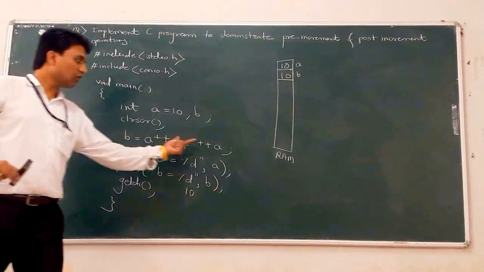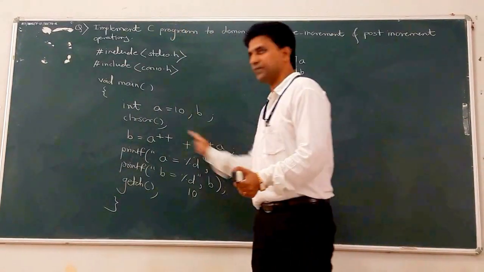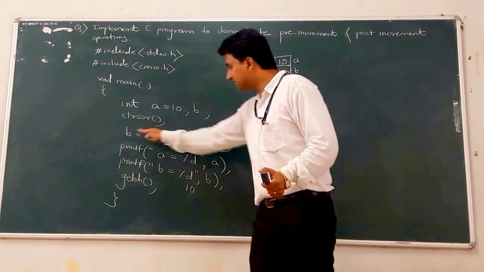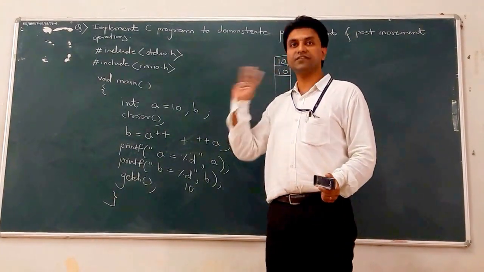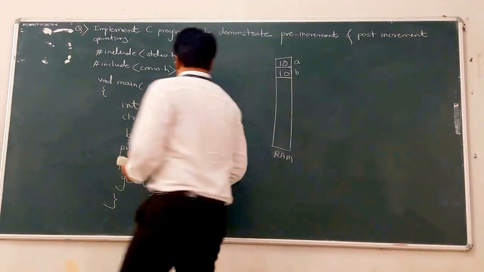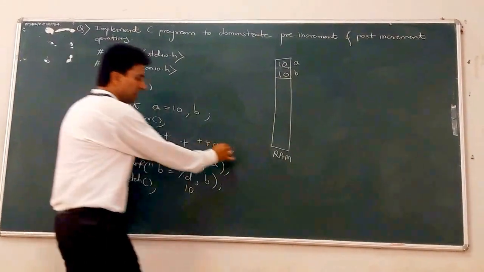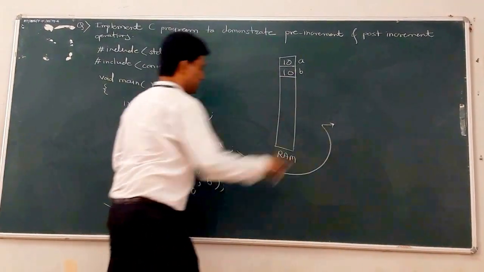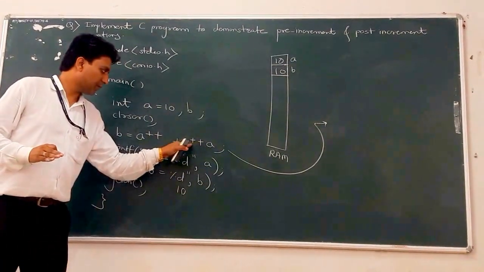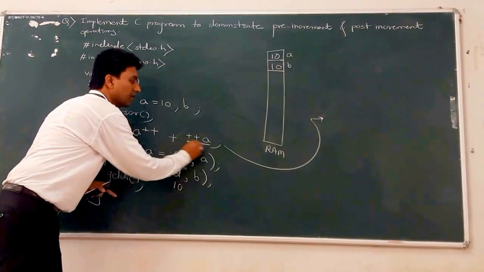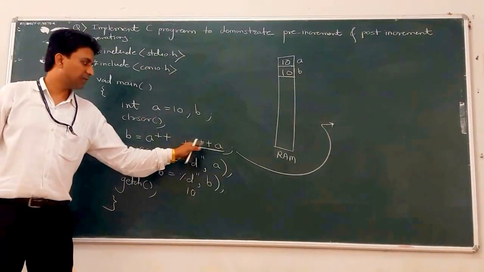Now this is the shorthand for three different statements. There are a total of 3 statements. We can write only a single statement, but actually there are 3 different statements. Depending on pre-increment and post-increment, we can split this statement into 3 statements. So which one is the first statement? This one is pre-increment, so first the pre-increment is evaluated, that is plus plus A.